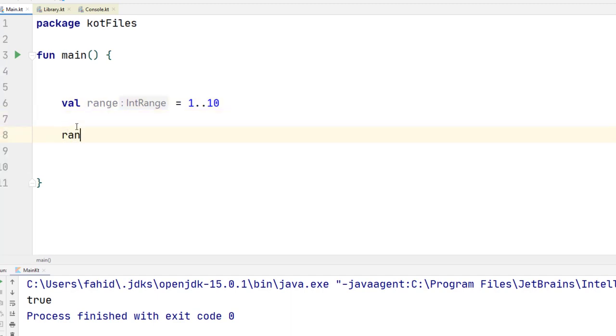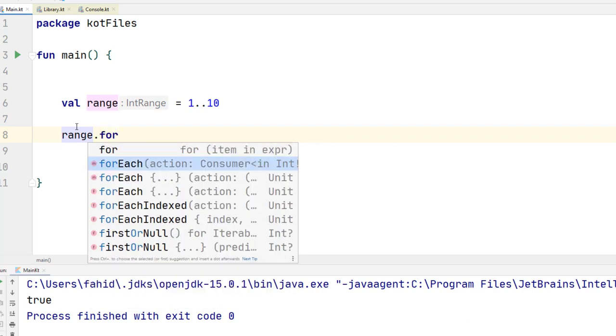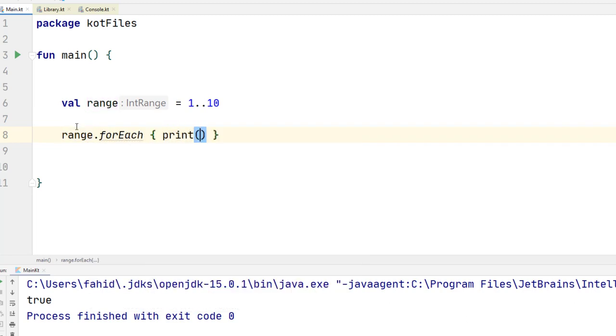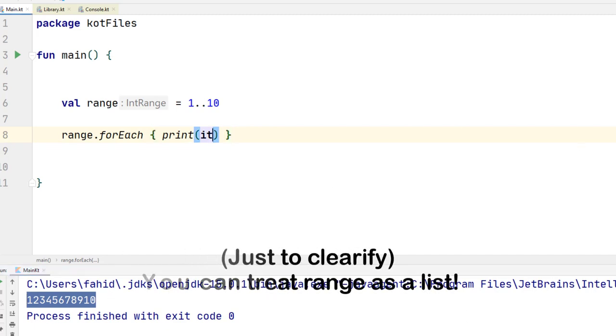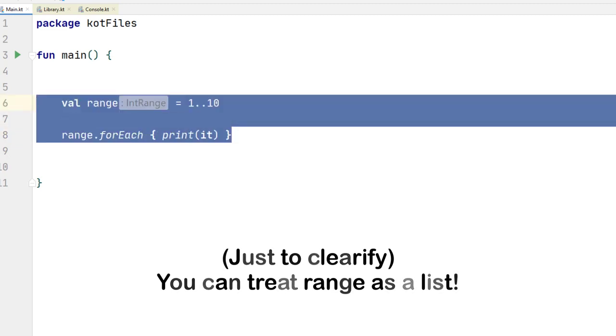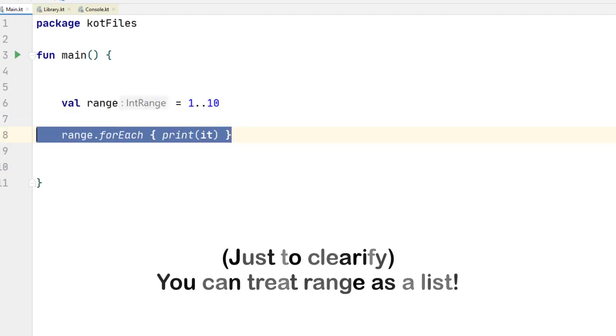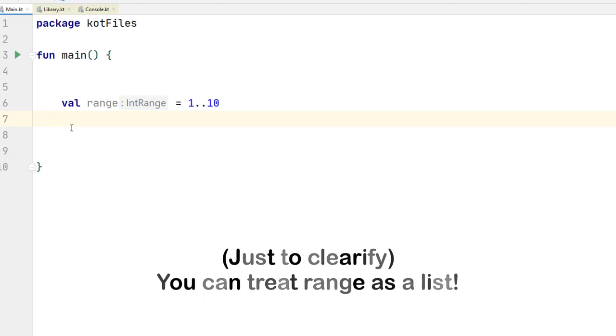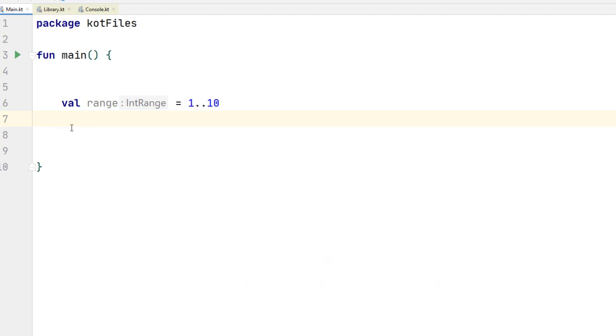Just to show you what we mean here, we can use the forEach function, and say print. By the way, we'll take a look at each of those higher order functions in the functional part. And of course I can print it, and it prints 1, 2, 3, 4 and so on. So we have this new variable type here called range. It's kind of like a list, but slightly different, and I'll be explaining it later on. But for now, this is how you can create a list of integers real quick.